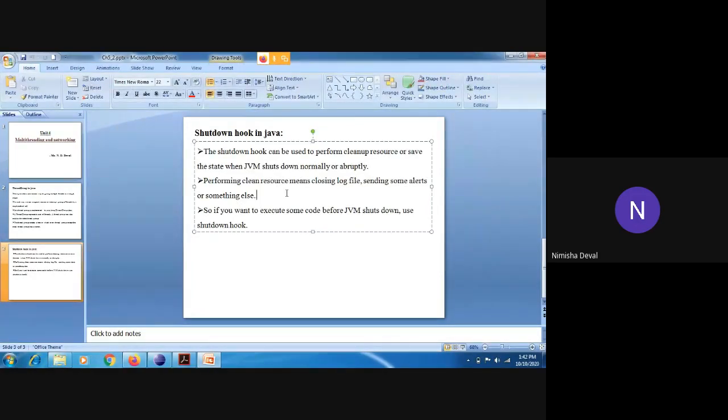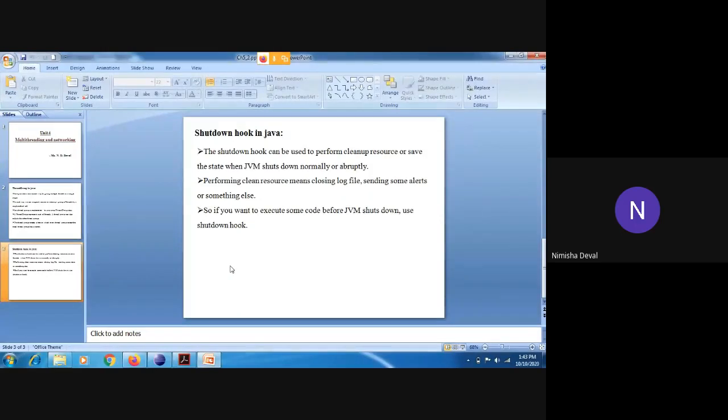For that purpose, we need resource cleaning. So if you want to execute some code before JVM shutdown, use a shutdown hook. Automatically your code is executed first, and then your JVM will be shut down.